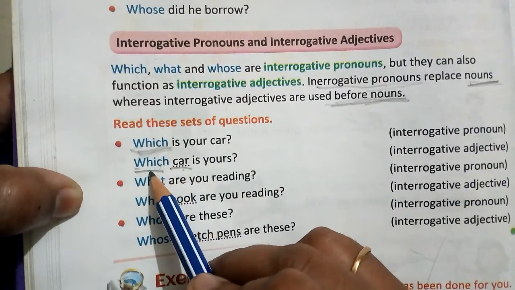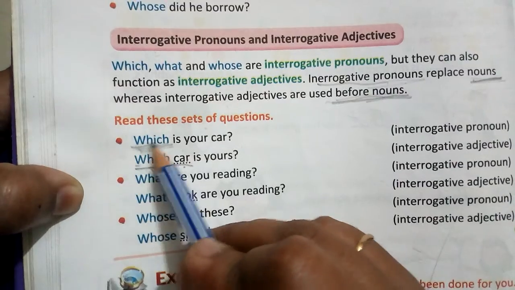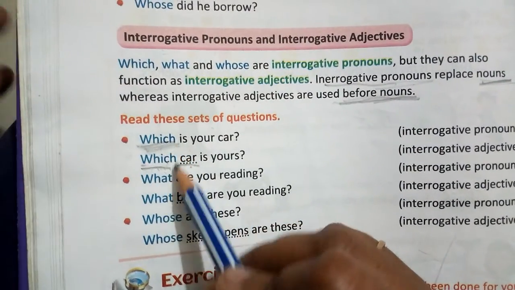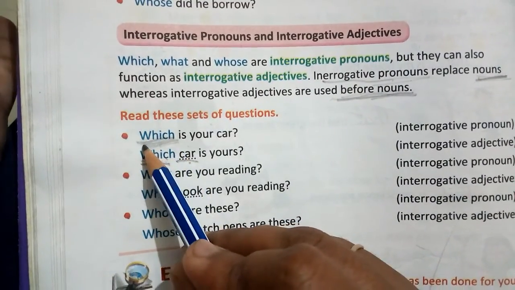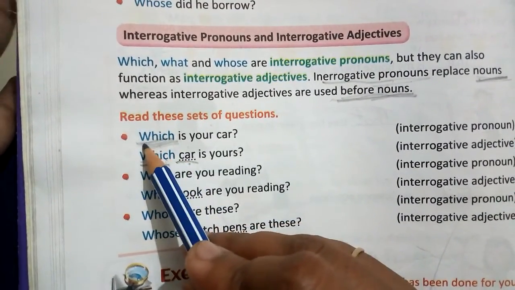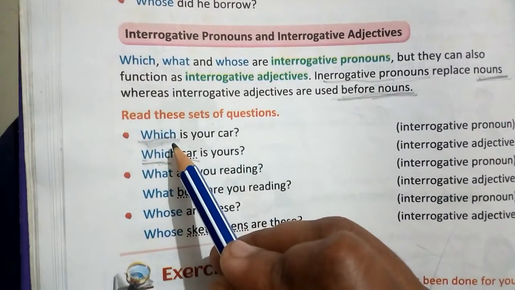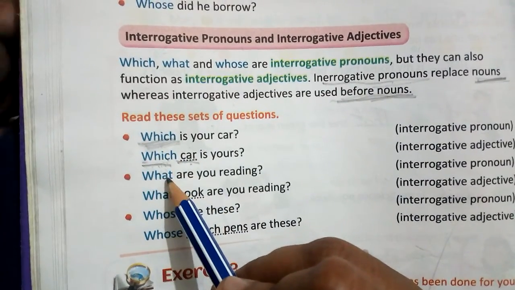Here which functions as an interrogative adjective and there which functions as an interrogative pronoun, right? So the difference is only that whenever the interrogative word replaces a noun, it's an interrogative pronoun, but whenever you use it before a noun, it's an interrogative adjective.